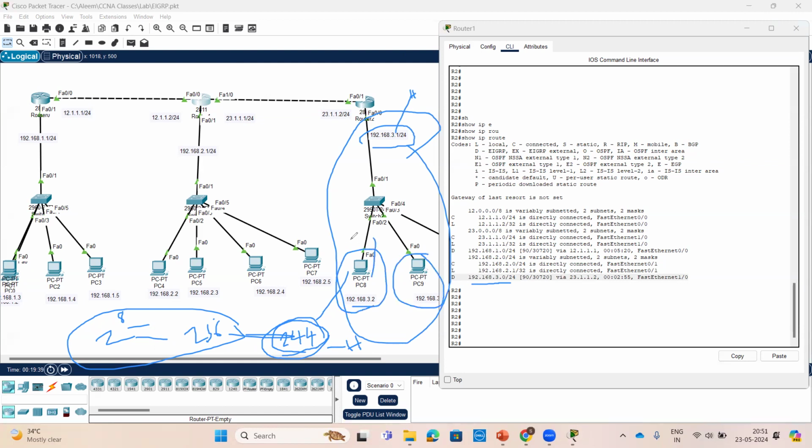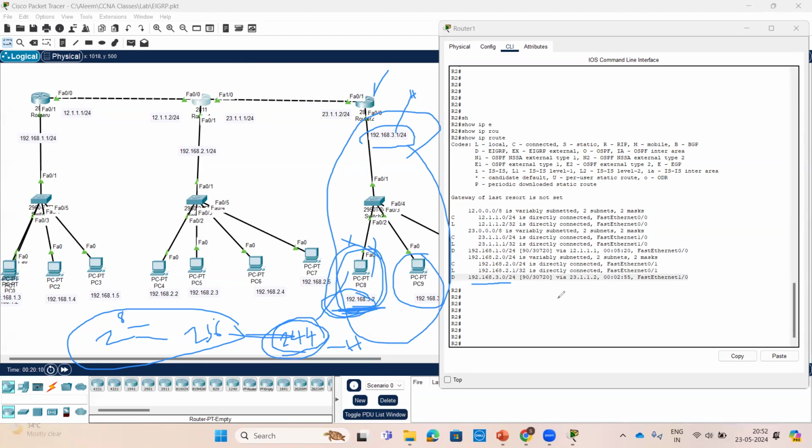If a client is not accessing the internet, you should check the routing table, which subnet is in which routing table, and whether that subnet is available in that router or not. Likewise, you should troubleshoot. If he raised a complaint that he is not getting internet, you should log in to the router, check that interface, and check whether that subnet is available in the routing table or not.